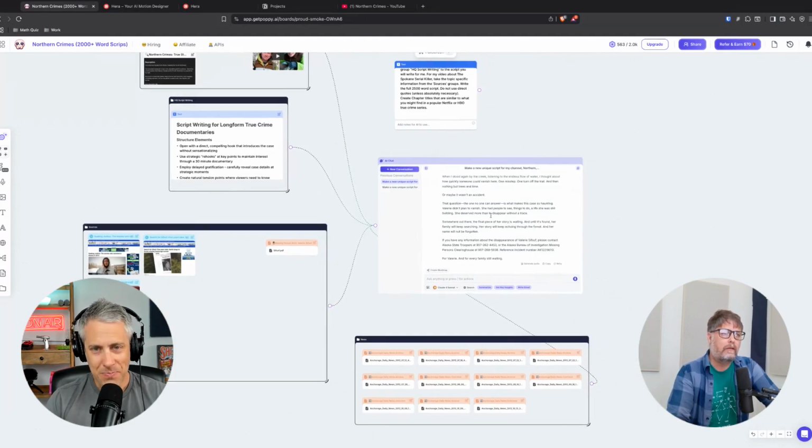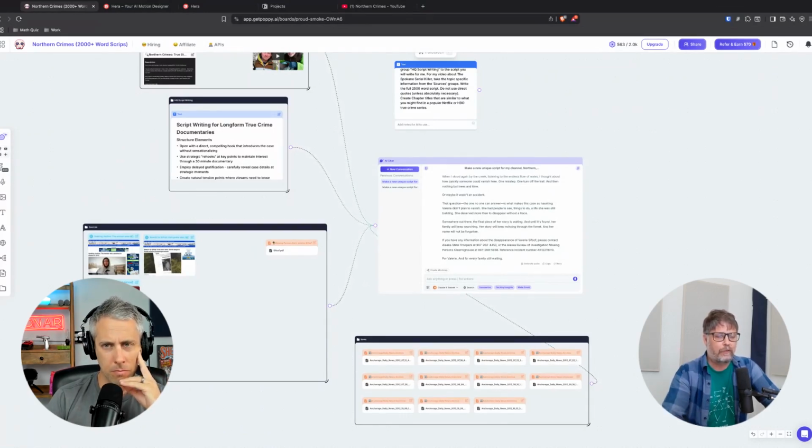Then sometimes, while I'm in Poppy AI, I'll direct Poppy AI to go through the sources groups and the newspaper groups and go through each chapter one by one and fact check it off those sources, because I want to put out accurate stuff. I'm not going to put out stuff that's not accurate, because these are real stories. I'm not going to be one of those people on YouTube that just puts out junk. So I'll take the time and have it go through chapter by chapter, and it will fact check stuff, and it will say, "Oh, we got this one wrong. Let's go through and fix this."